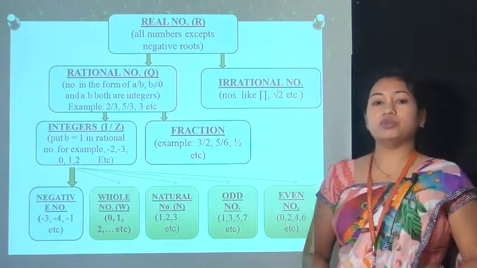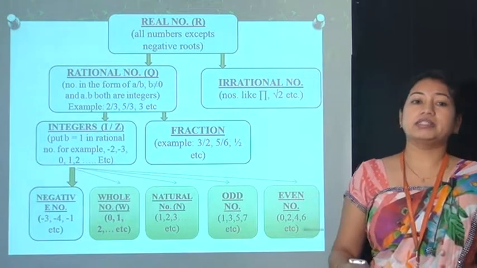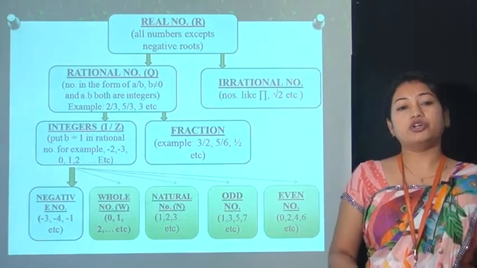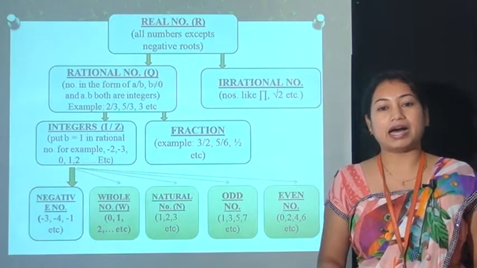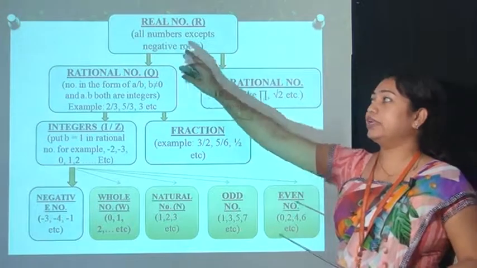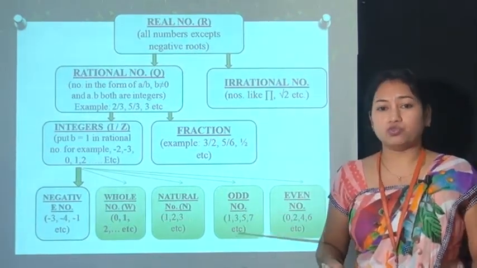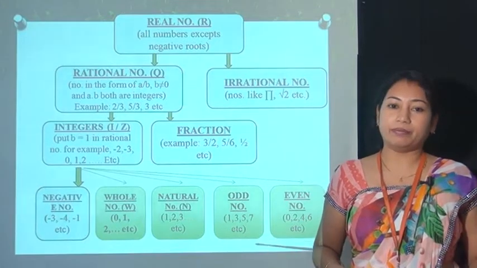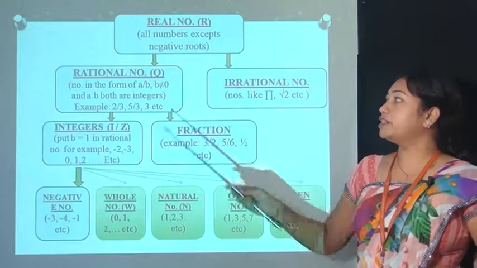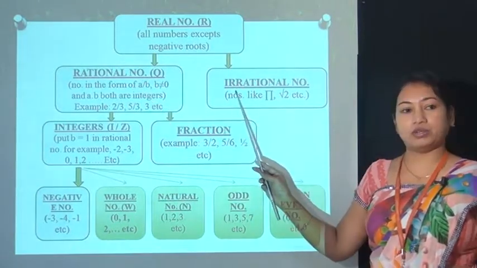Real numbers are those numbers which include all the positive numbers, negative numbers, all integers, rationals, irrationals. In short, you can say that real numbers include all types of numbers except the negative roots. Clear? Negative roots, that means square root of -2, -3, are not real numbers. They are known as imaginary numbers. Now real numbers are further divided into two types, the rationals and irrational numbers.